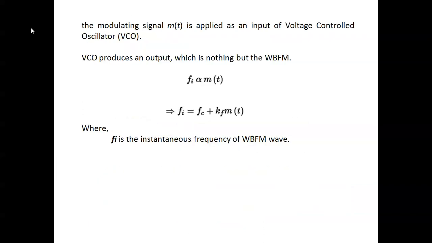So we get the wideband FM output from the voltage controlled oscillator when m of t is given as input. We know the equation: the instantaneous frequency of the wideband FM wave is fi equal to fc plus kf m of t, where m of t is the message signal and kf is the frequency sensitivity. It was shown in the last video.